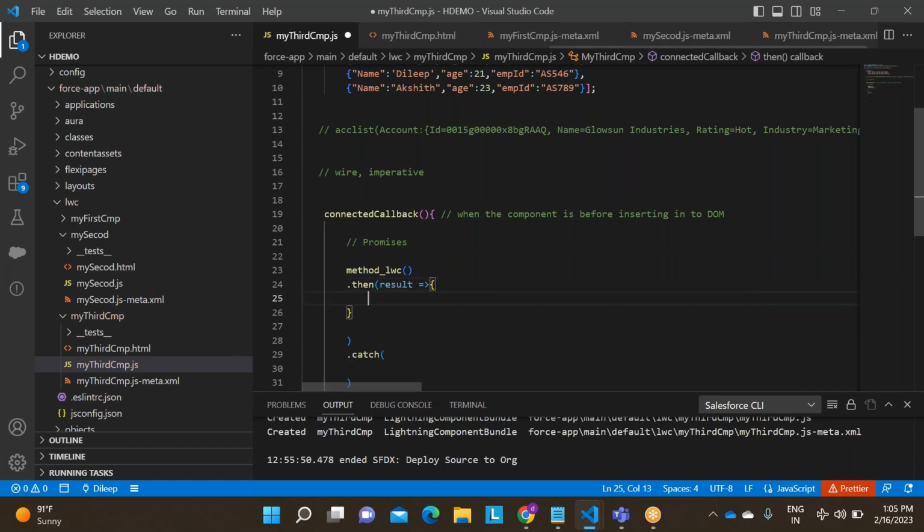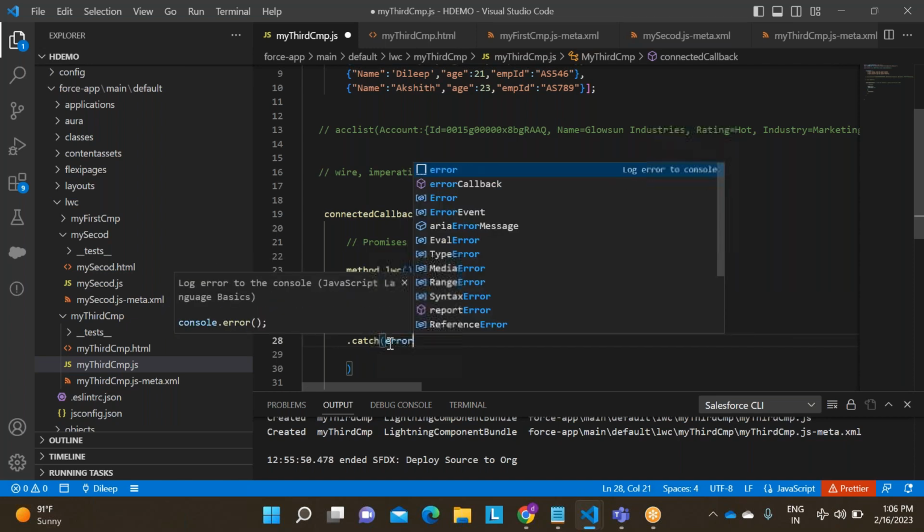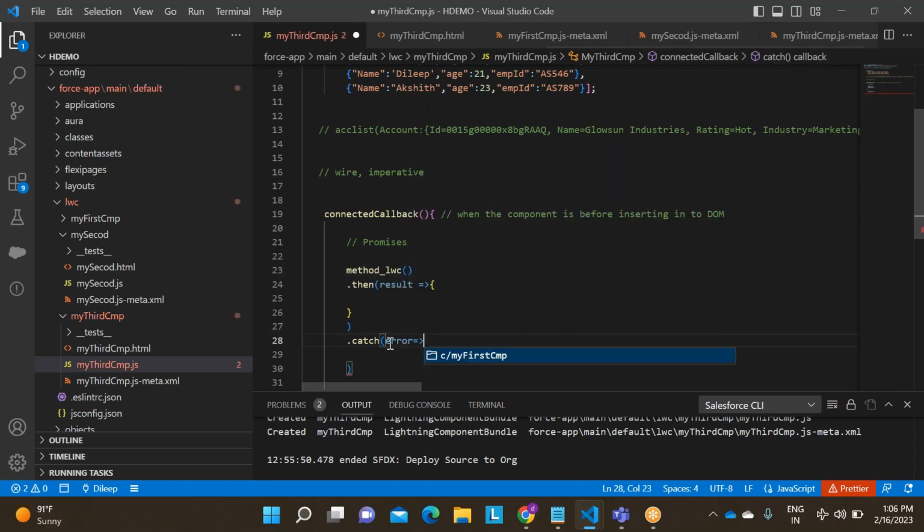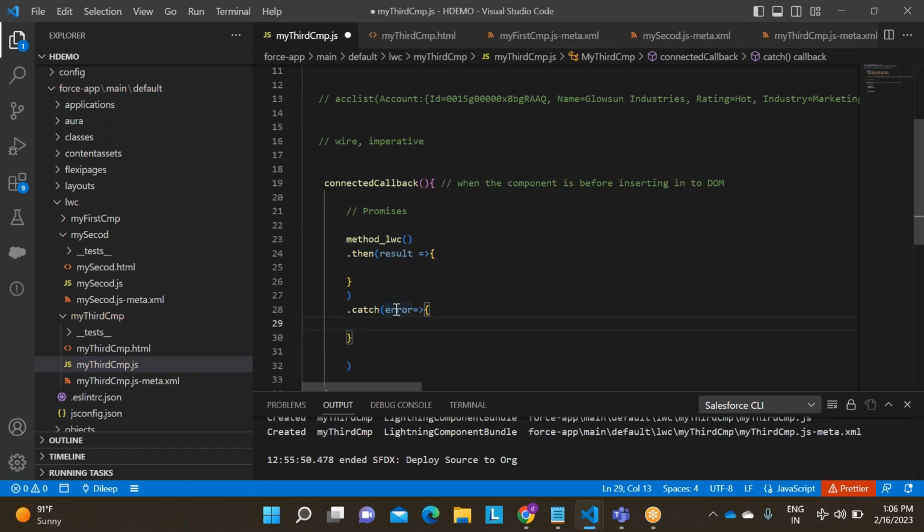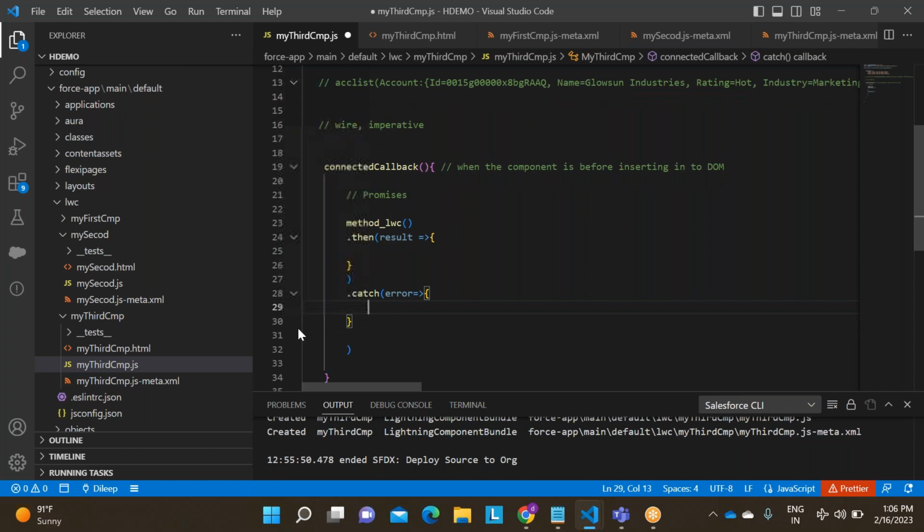If the promise is fulfilled, I am writing this function. If the promise got failed, I am writing this function. If the promise is fulfilled, I am writing result. If the promise got failed, I am writing error.